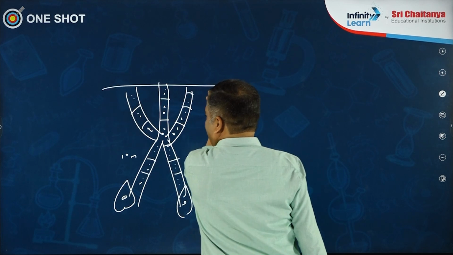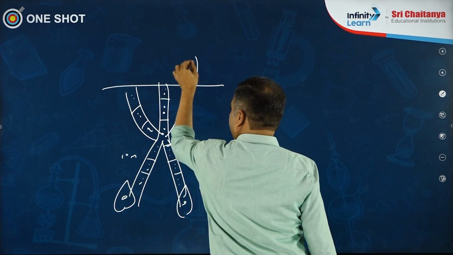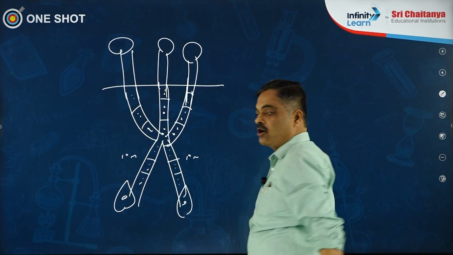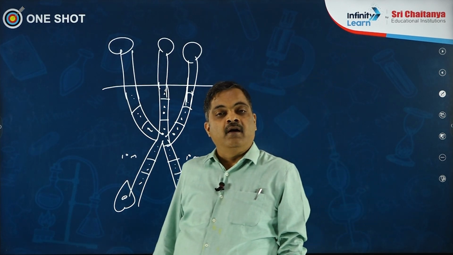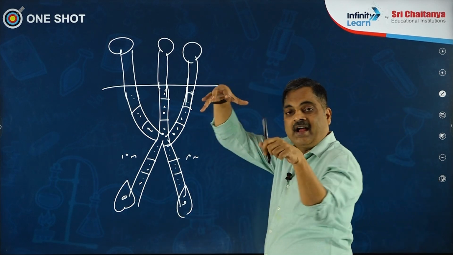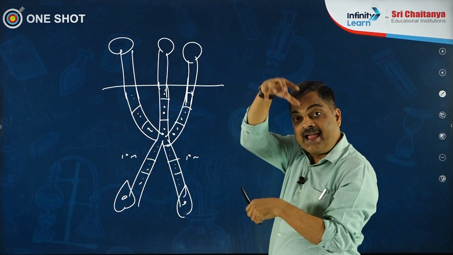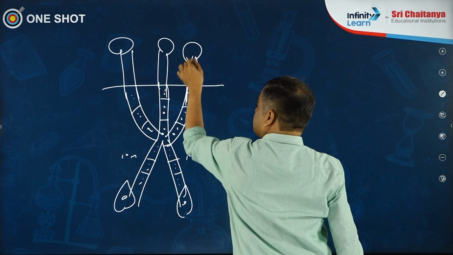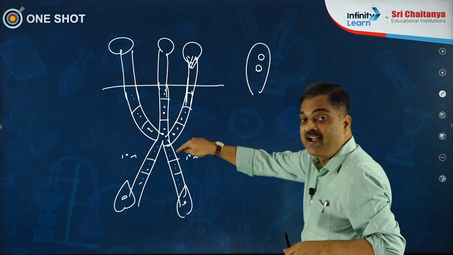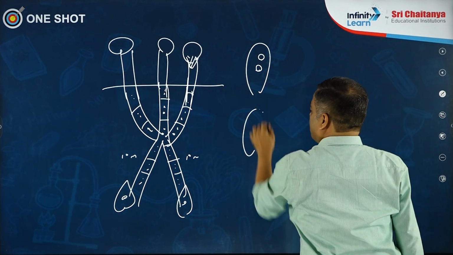mycelium. What happens next? This dikaryotic mycelium is going to produce aerial fruiting bodies, and these aerial fruiting bodies are called mushrooms or basidiocarps. And just like an umbrella, it has a stalk and a cap. On the lower side, like an umbrella, you see the presence of gills. So if you take a section of a gill, you see a club-like structure. That is the reason why they are called club fungi. A club-like structure called basidium.